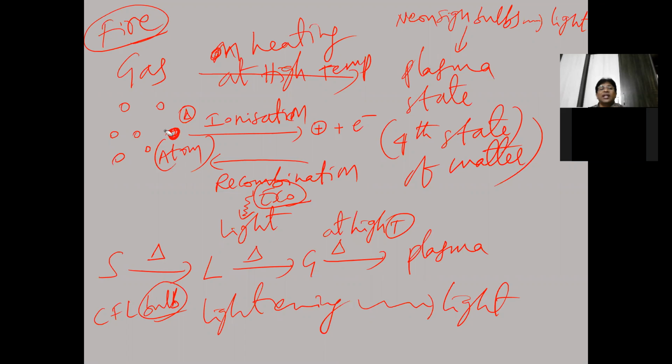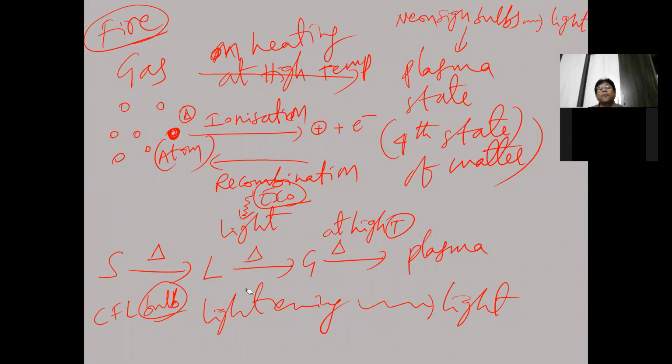When we supply heat energy only, this atom changes into an electron and an ion. When we supply some amount of energy, the atom absorbs it, and only then will it change into a positive ion and an electron. Right? So like that, the ionization process is an endothermic process. Heat energy is absorbed. And recombination is what? An exothermic process. In this, light is emitted.